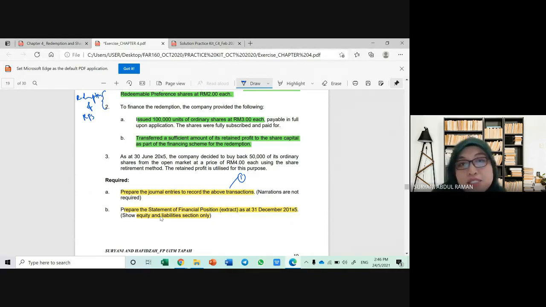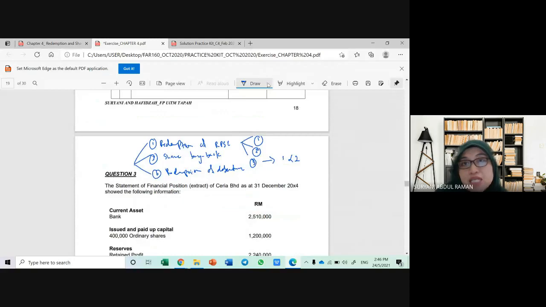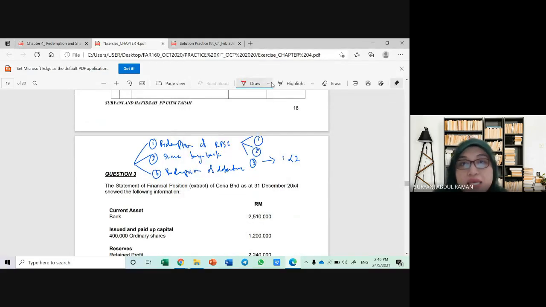Okay, let us look at information number 3. As at 30th June 2005, the company decided to buy back 50,000 of its ordinary shares from the open market at a price of 4 ringgit each using the share retirement method. The retained profit is utilized for this purpose. We already learned in the notes that as for share buyback, there are two methods that company can choose.